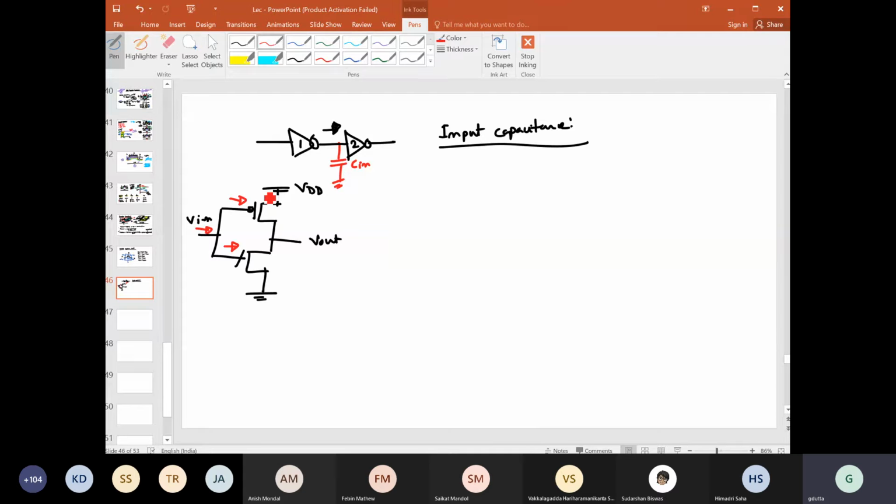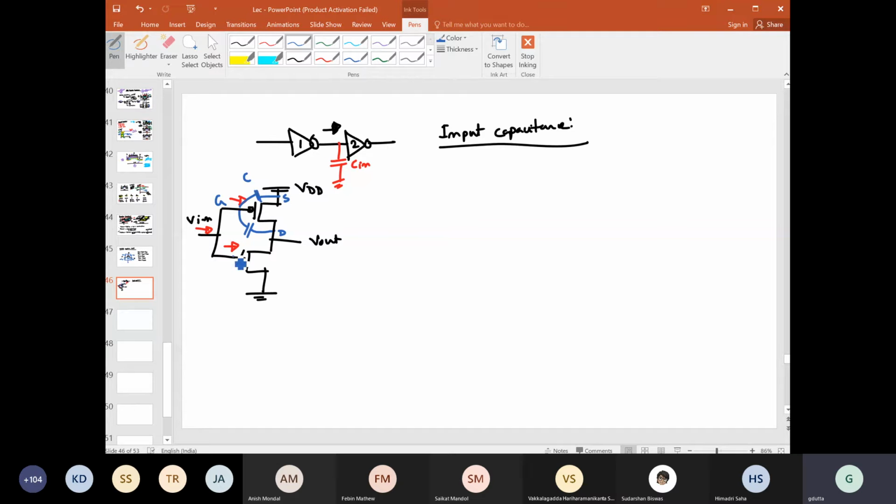Now, other than that, what other capacitances might you see here? For the input side, this is the gate and this is the drain. So between gate and drain there will be one overlap capacitance. Similarly, between this gate and source there will be one overlap capacitance.